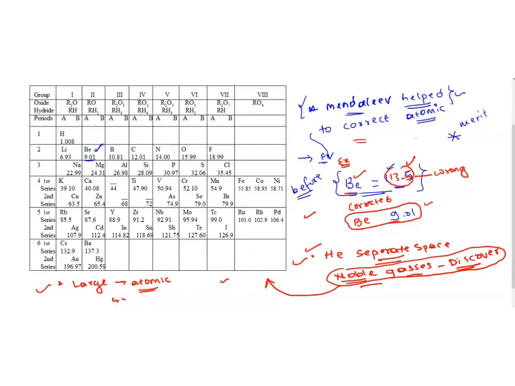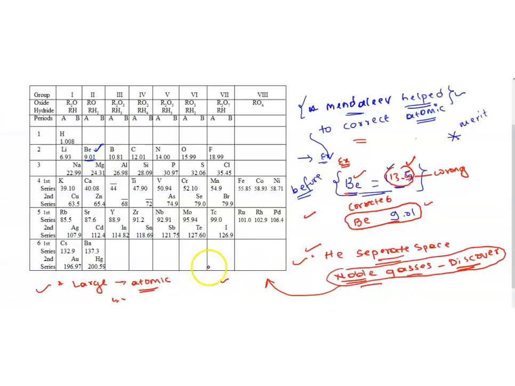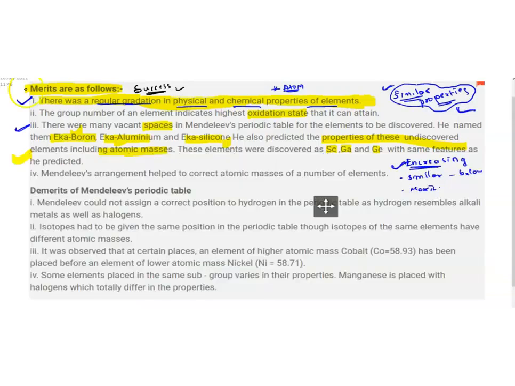Next we will see the demerits of this table. We do have a lot of merits, and you are going to learn a few more things in your higher classes. Now we will see the demerits. Let me take the slide. Demerits. Now you can see here.